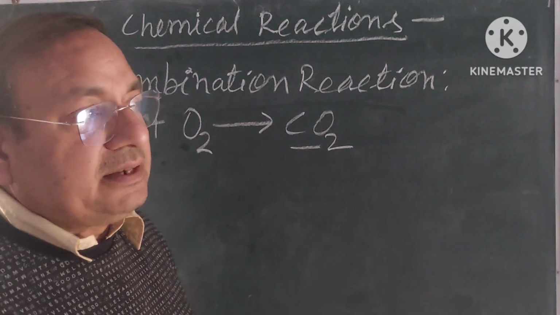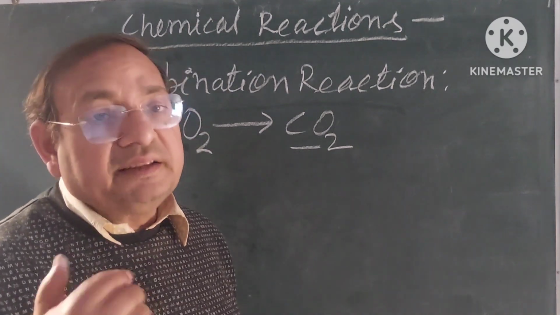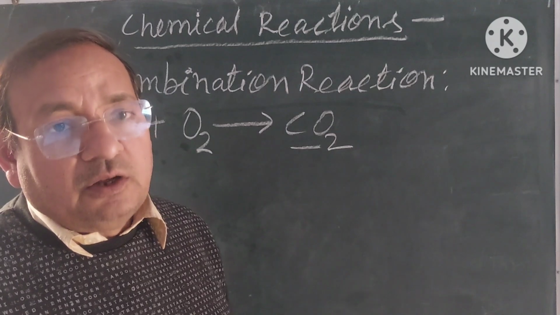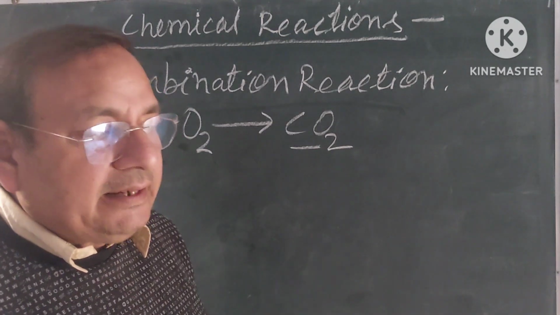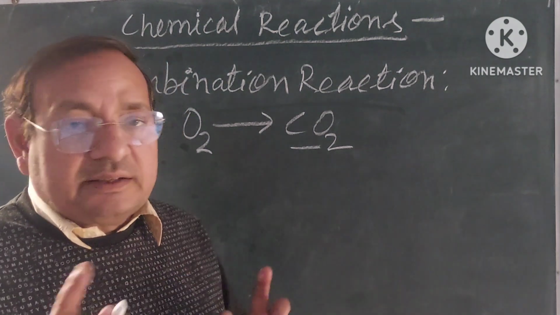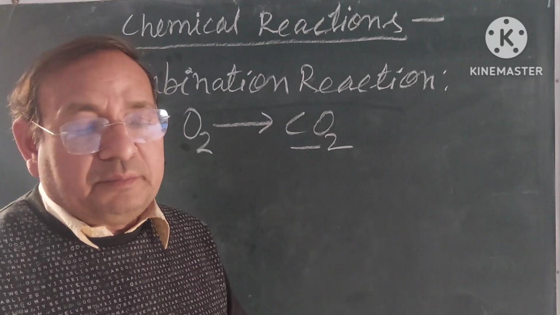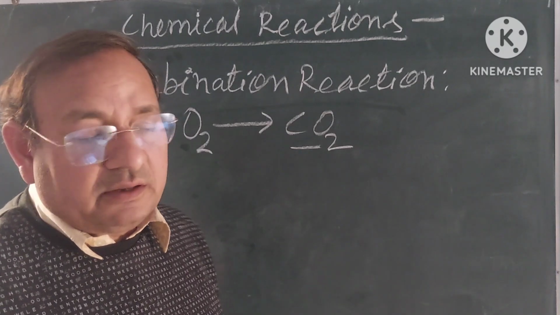That is a very simple reaction. Hydrogen burns in the air and forms water. This is also a combination reaction, in which you will notice that one substance, hydrogen, and another substance, oxygen, burn chemically and form one product, water.